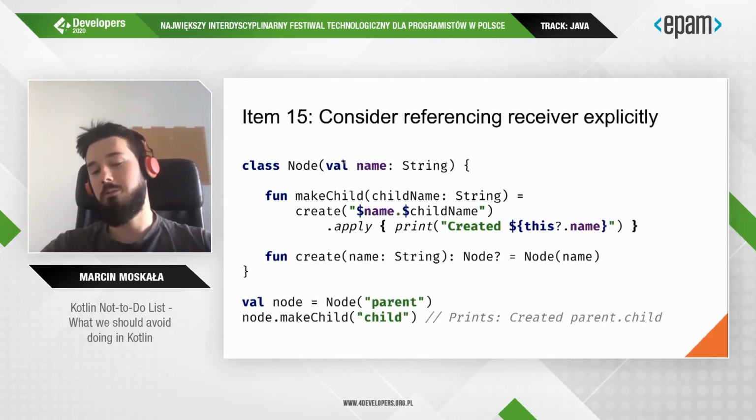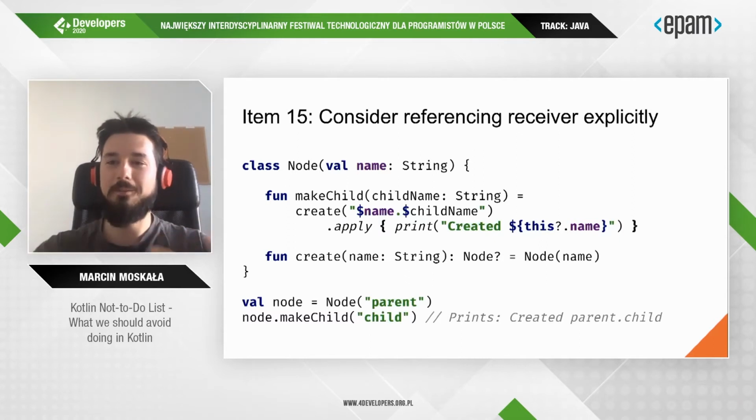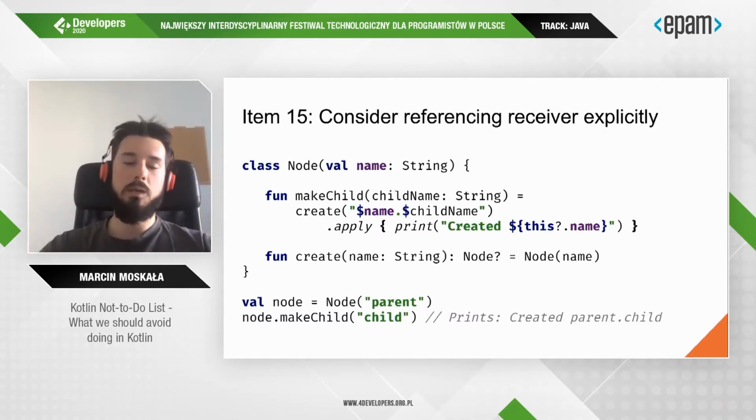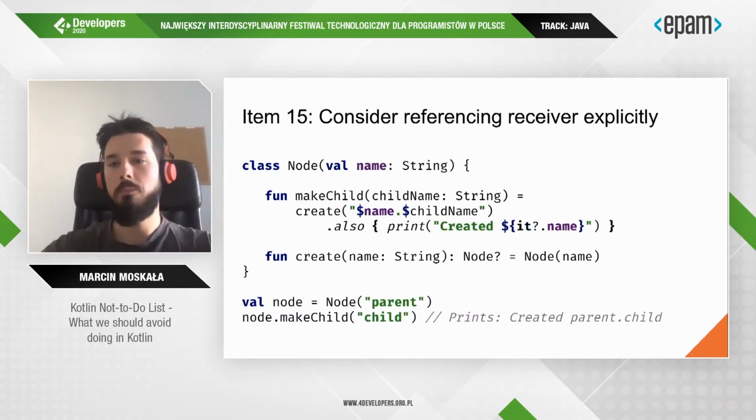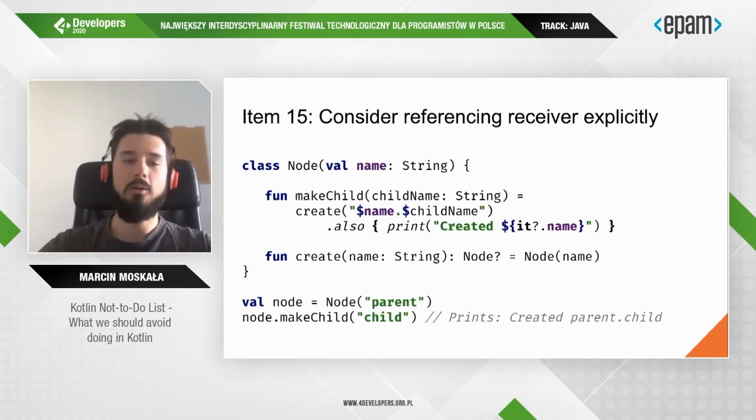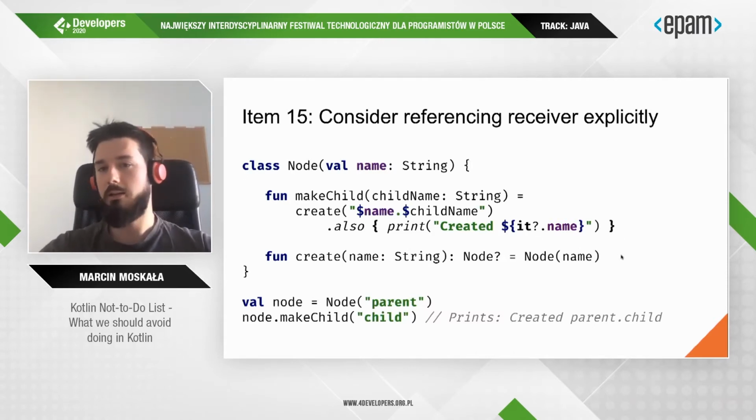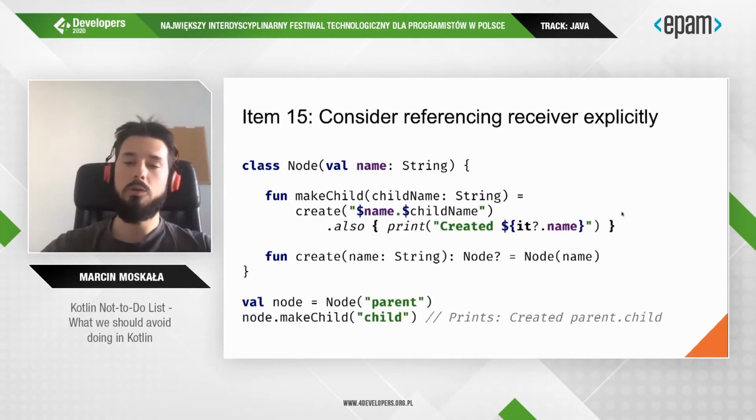So it can be fixed using a safe call, but it's not a good fix. The best fix is to not use apply in these kinds of situations. Additional operations and mappings should be done using also or let. They both require you to use the reference explicitly as they use it instead of this, and they are appropriate for this kind of situation. We should not hide the receiver when there is no actual benefit for that.